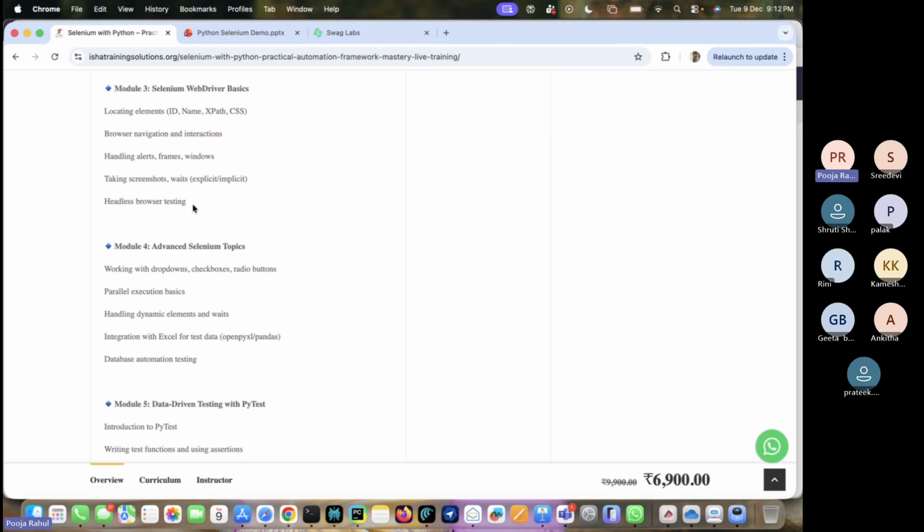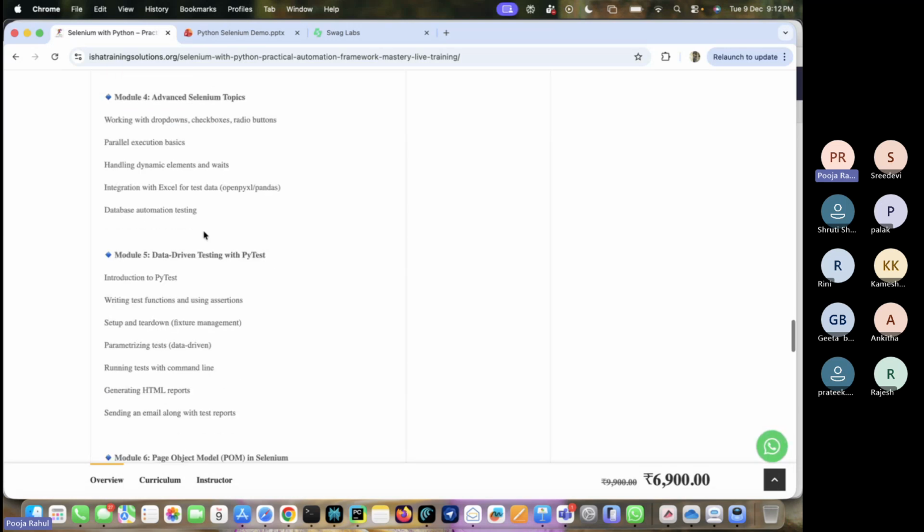A headless browser doesn't open the physical browser; it runs in invisible mode. You can do your regular work and then see the end result. This is headless browser testing.